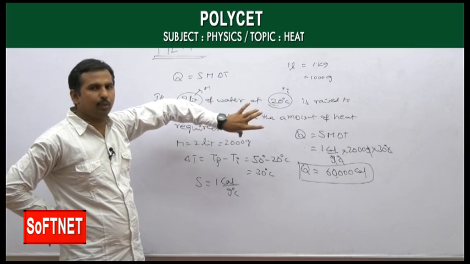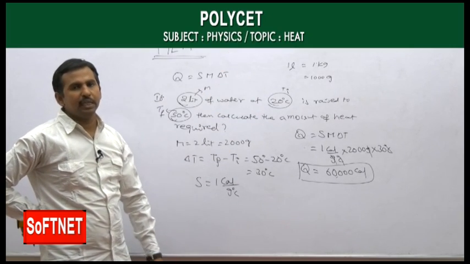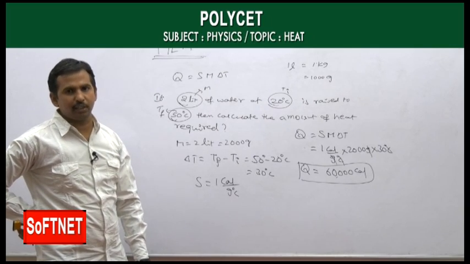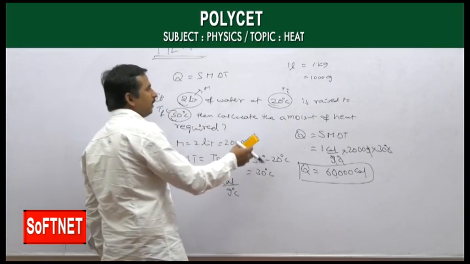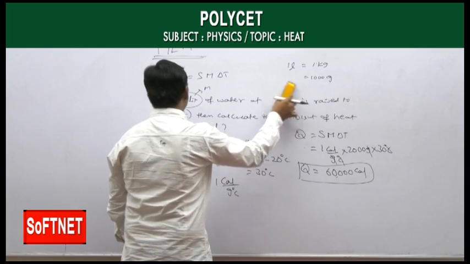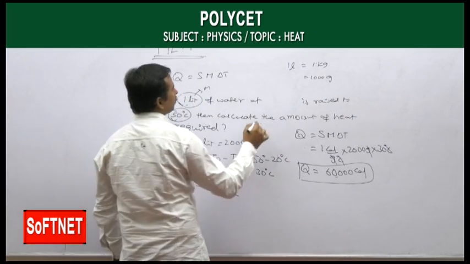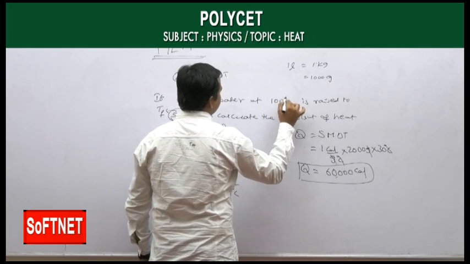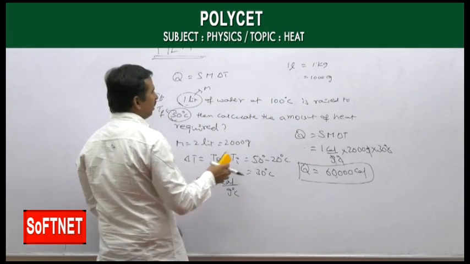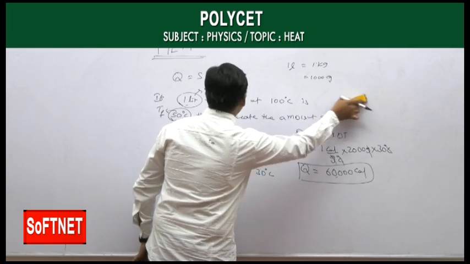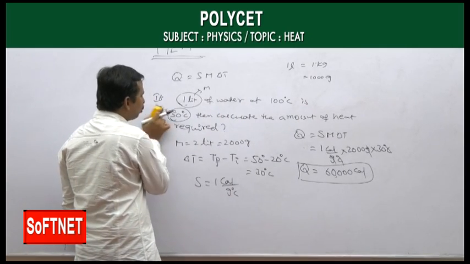For example, here we took a raise of temperature. Now in the same problem, suppose there is a fall in temperature, how does it work? Let us suppose I take 1 liter of water at 100 degrees Celsius, and it is now falling in temperature, which means it is cooled.